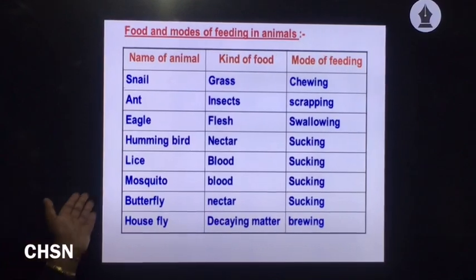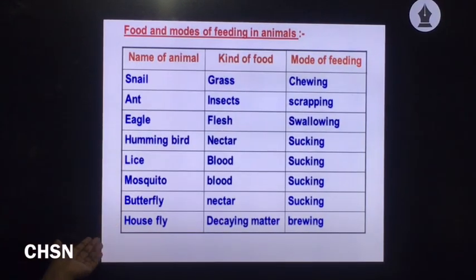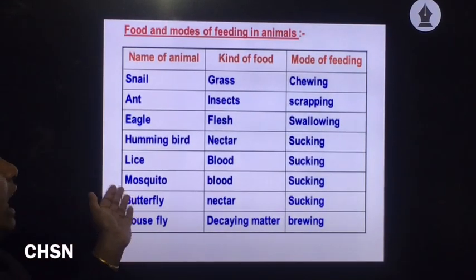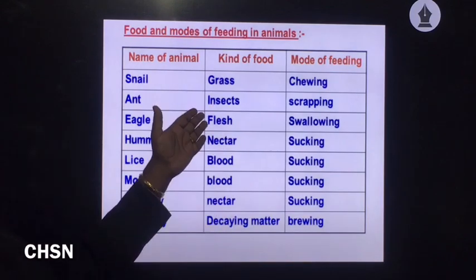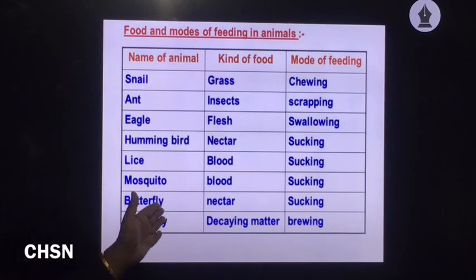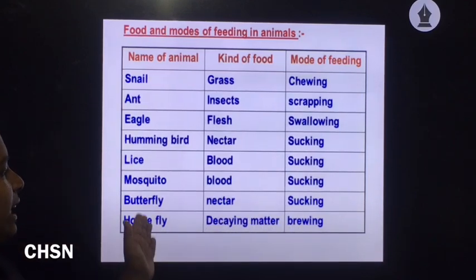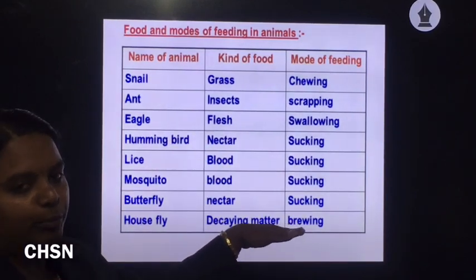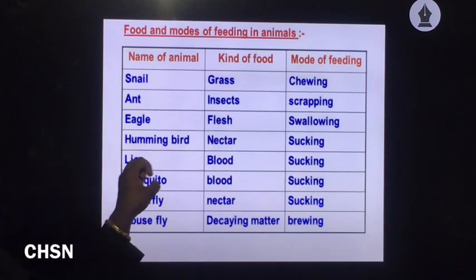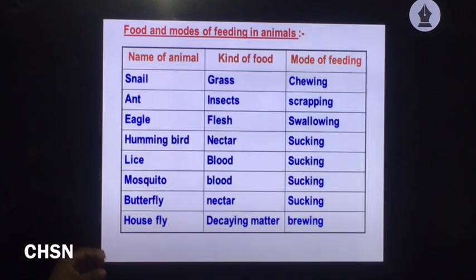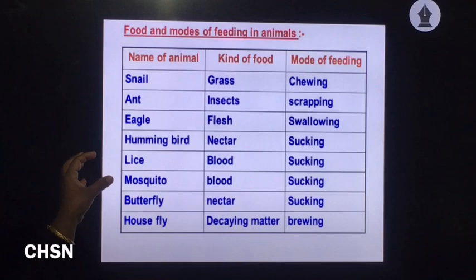Then hummingbird, lice, mosquito, butterfly, housefly, they feed on different food, but their mode of feeding is the same, that is sucking. Then the housefly, their mode of feeding is by brewing. So these are some of the examples showing different modes of feeding in different types of animals.